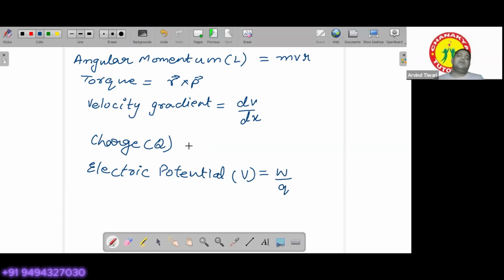Now, to find charge, we should use the definition of current. Current is given by I equals Q by T, and hence charge would be given by I multiplied by T. Okay, I'll let you write down. I'm giving you 2 minutes. Try to write down.